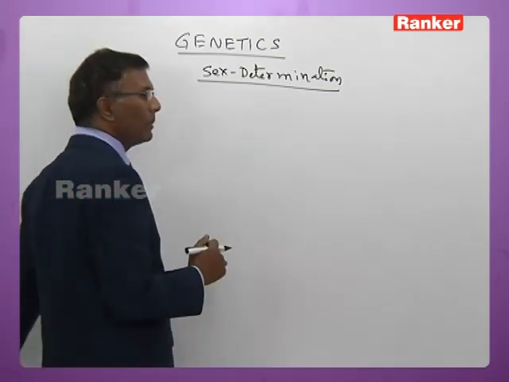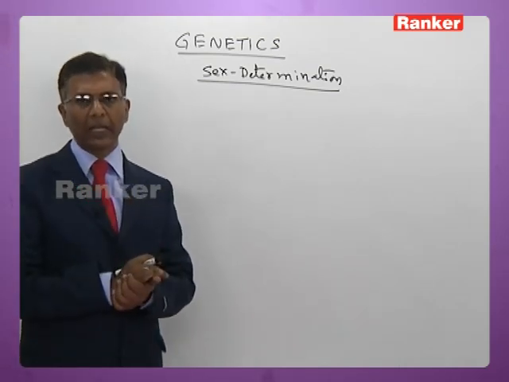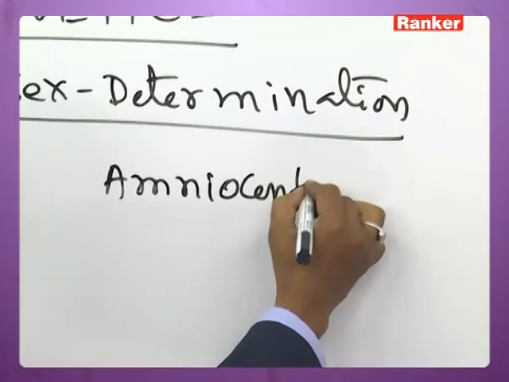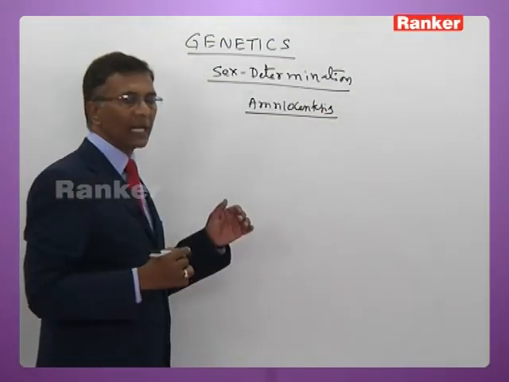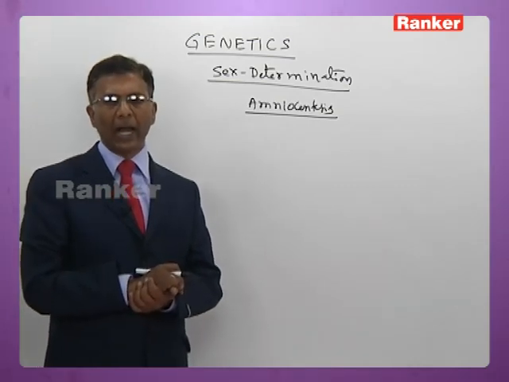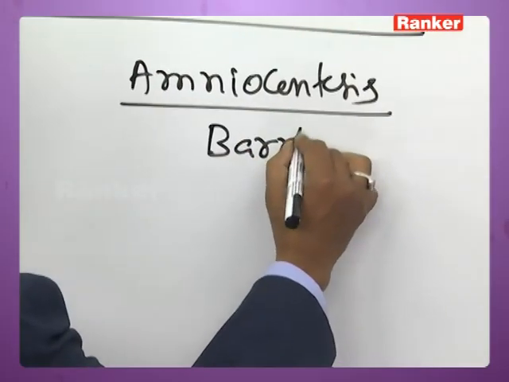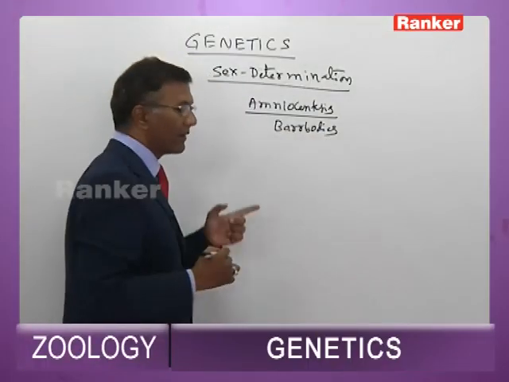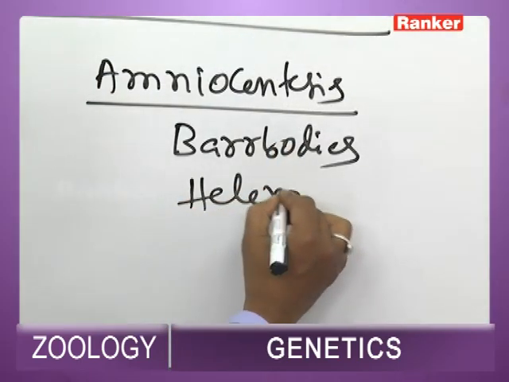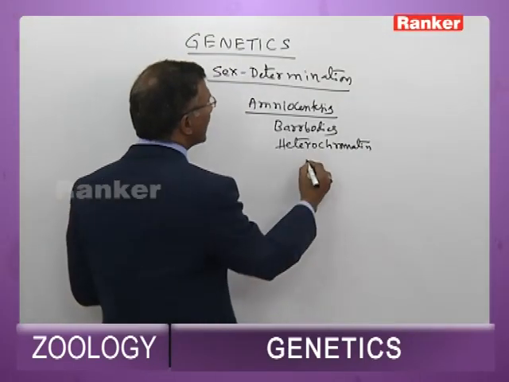Now in human beings, apart from the chromosomes, the sex of the fetus before birth itself can be determined by a method called amniocentesis. In the amniocentesis technique, the amniotic fluid is collected after the first trimester from the pregnant woman, cultured, and identified by the presence of Barr bodies. What are Barr bodies? Barr bodies are heterochromatin substances present on the X chromosome.